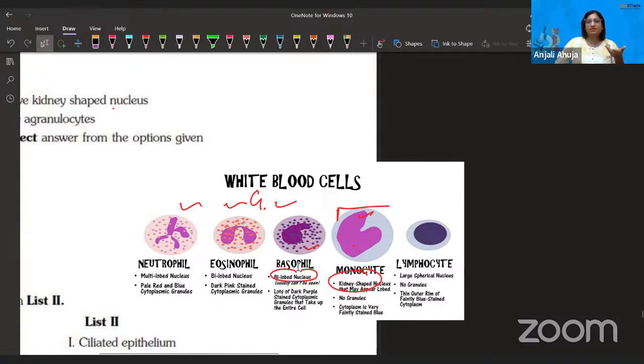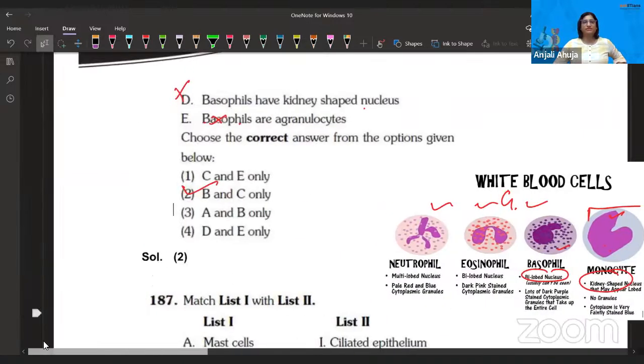Eosinophils we dye with eosin dye. You can see the nucleus: neutrophil has a multi-lobed nucleus, while eosinophil and basophil are bilobed. Monocyte has no lobes, but it appears kidney-shaped. Lymphocyte has a big circular nucleus.